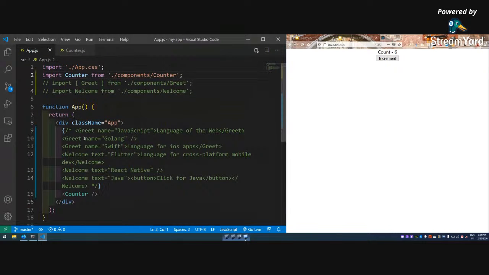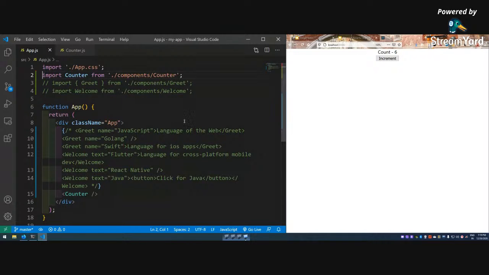So this app is the parent, and these counters are the children because they are inside it. As you might have seen, I'm passing the props here and using them there. It's not two-way binding as in Angular. So what happens if we want to pass data from a child to the parent? What is the way?